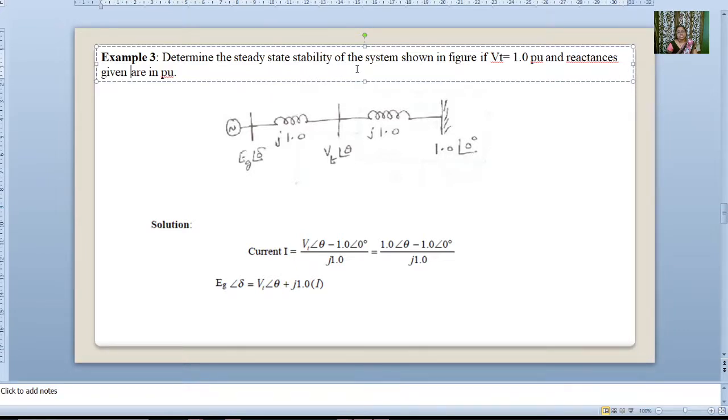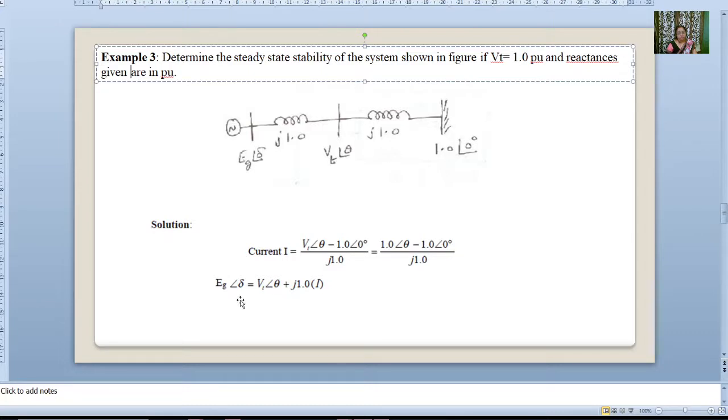In the first example Vt was 1.1, here it is 1. The current is Vt minus the infinite bus voltage divided by X, so Vt at an angle of theta minus 1 at an angle of 0, as it is an infinite bus, divided by j1.